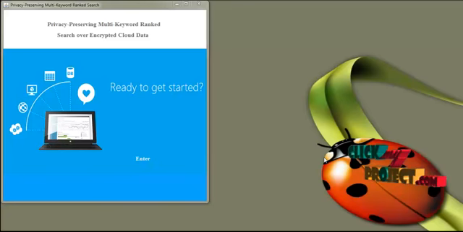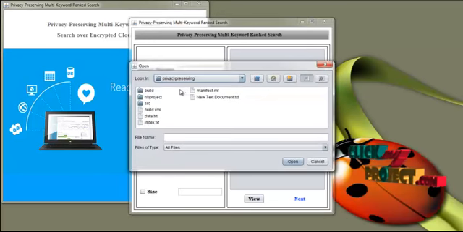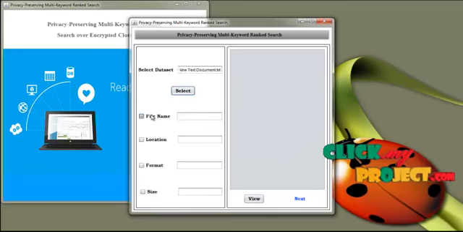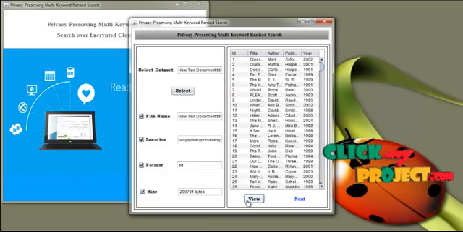Let us see the demo of privacy preserving multi-keyword ranked search over encrypted cloud data. Now press enter. Now select the dataset. This dataset contains the book name, publisher name, publishing year, and then author name. Now press view. This is the content in the dataset.